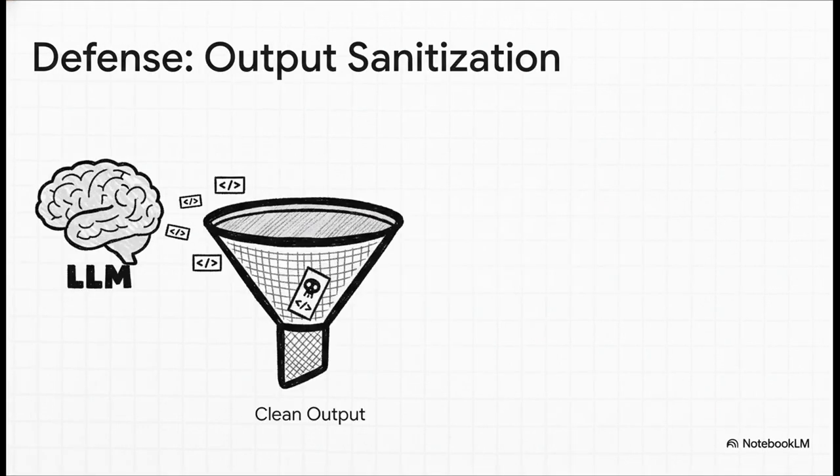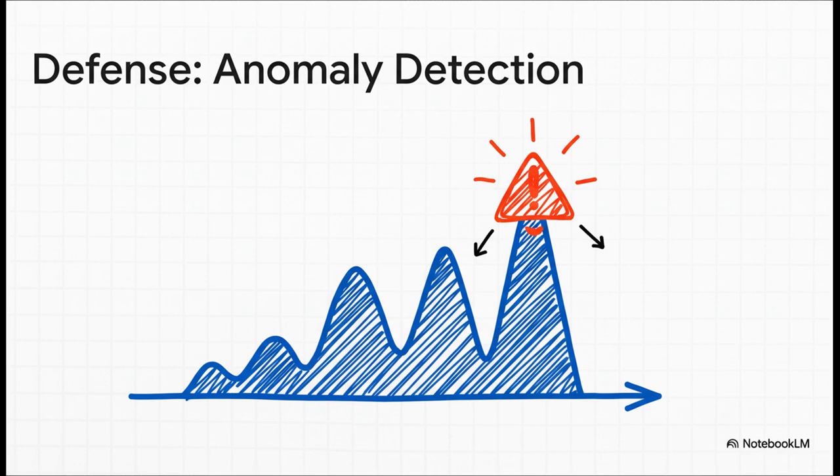A second defense layer is output sanitization. This involves inspecting all code generated by the LLM and blocking any output that uses known malicious tools or sensitive system commands. What about legitimate uses, such as a developer generating large amounts of code? How is that distinguished from an attack? Anomaly detection addresses this. It requires establishing a baseline of normal LLM usage for a user or system. The system would then generate an alert for any deviation from that baseline, like an unusual volume of code generation requests or prompts that match reconnaissance patterns.